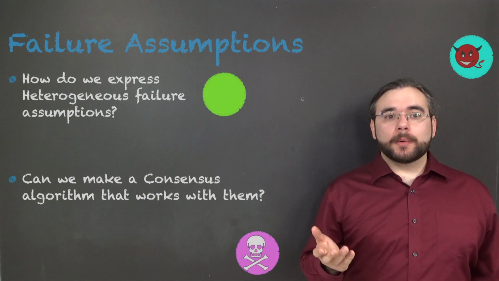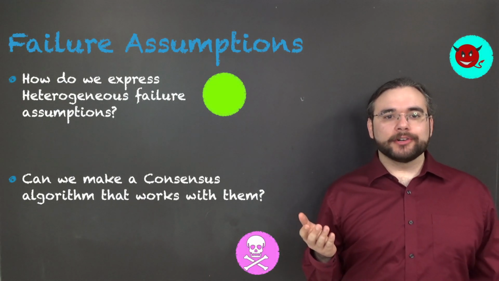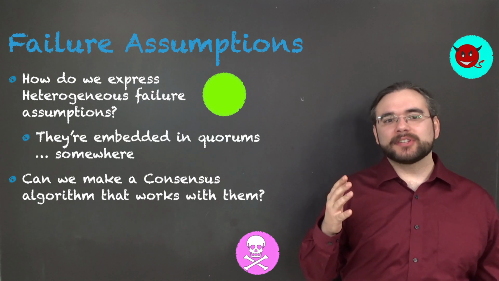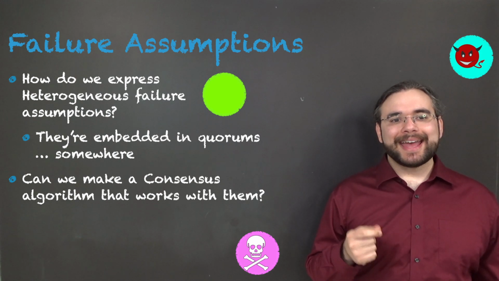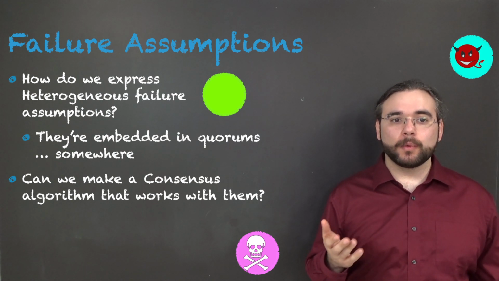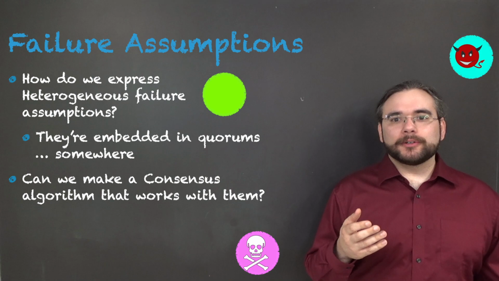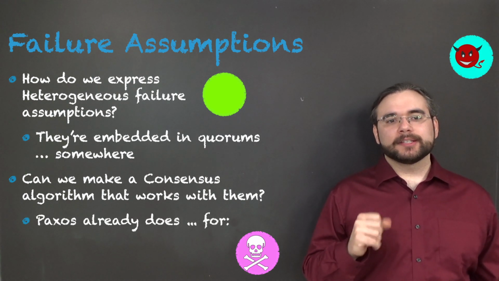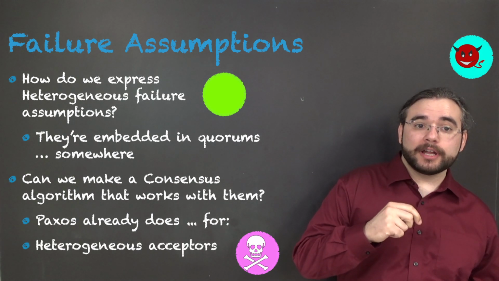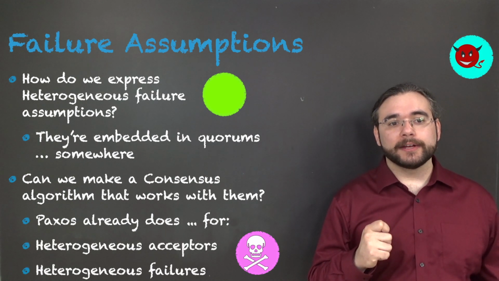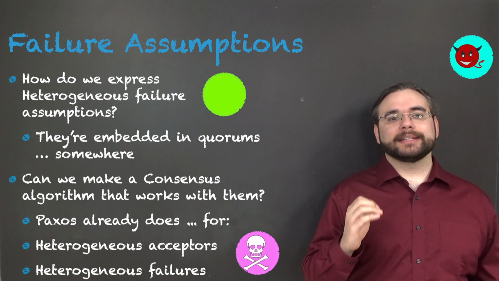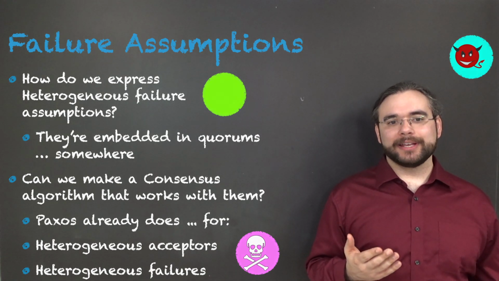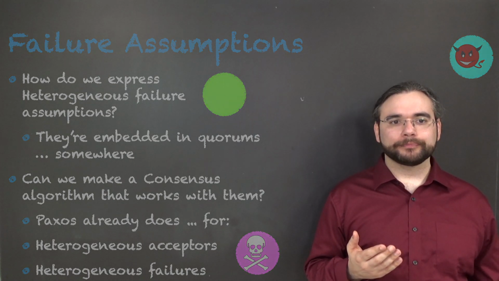So, returning to our questions, how do we express heterogeneous failure assumptions? Well, with the quorum-based Paxos, they're embedded somewhere in the definition of those quorums. And can we make a consensus algorithm that works? Well, Paxos already kind of is for 2 out of 3 kinds of heterogeneity. Specifically, not all acceptors are created equal and not all failures are created equal. But what we really want is to be able to express our learners' assumptions in advance and then see if we can get a consensus protocol from them.